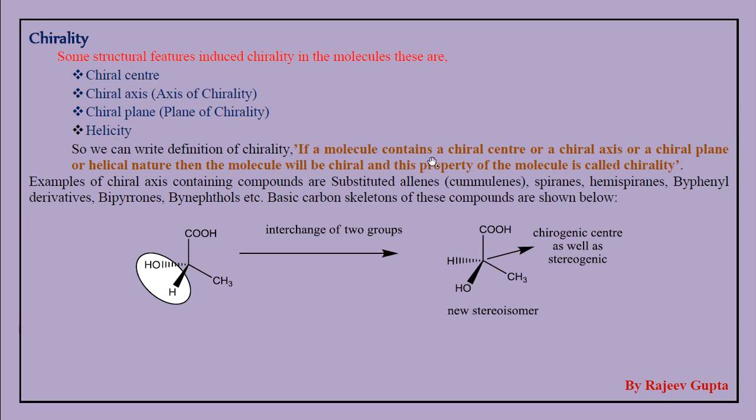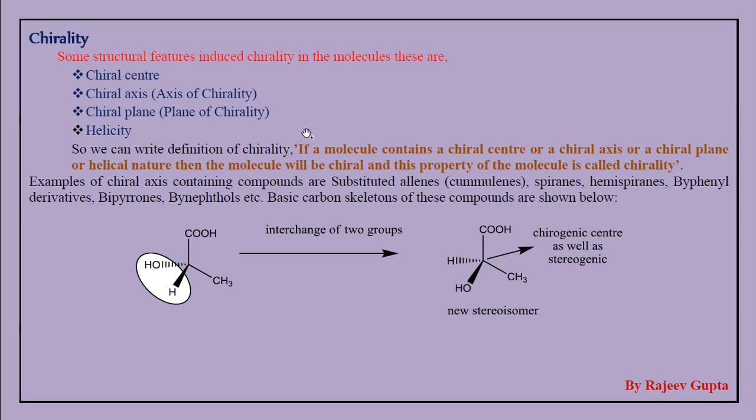If a molecule contains a chiral center or a chiral axis or a chiral plane or helical nature, then the molecule will be chiral, and this property of the molecule is called chirality. Any one of these properties, if present in a molecule, then that molecule will be chiral.